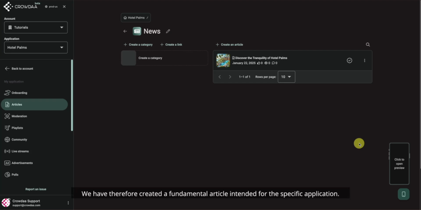We have therefore created a fundamental article intended for the specific application.